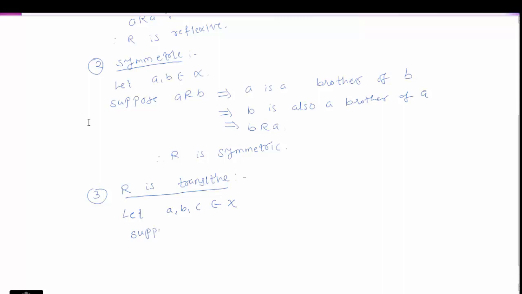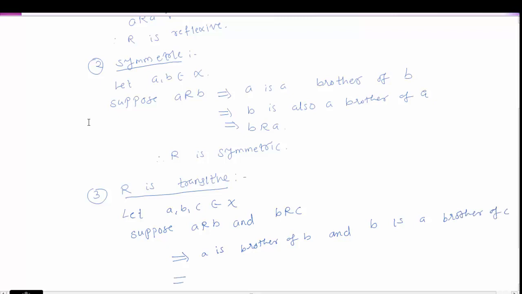We have to prove that R is transitive. Suppose A is R related to B and B is R related to C. This implies that A is a brother of B and B is a brother of C.